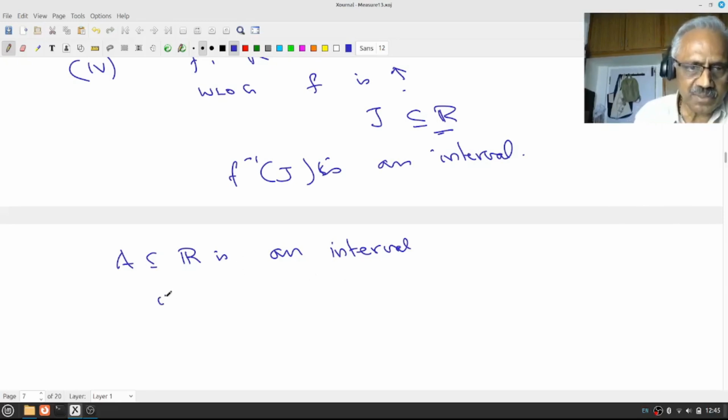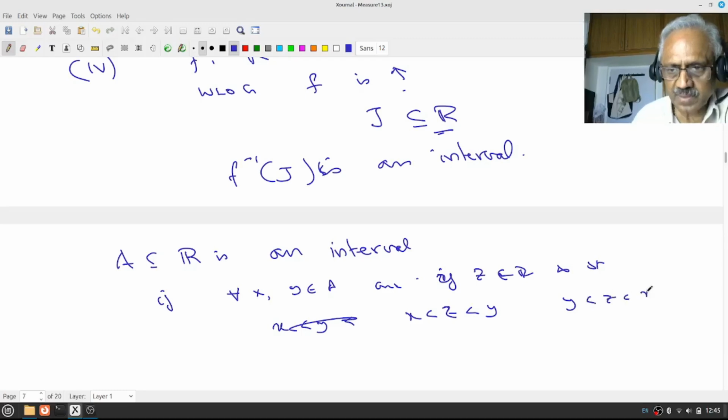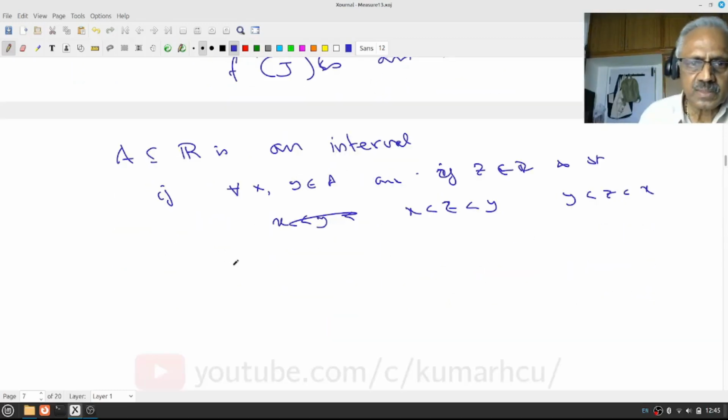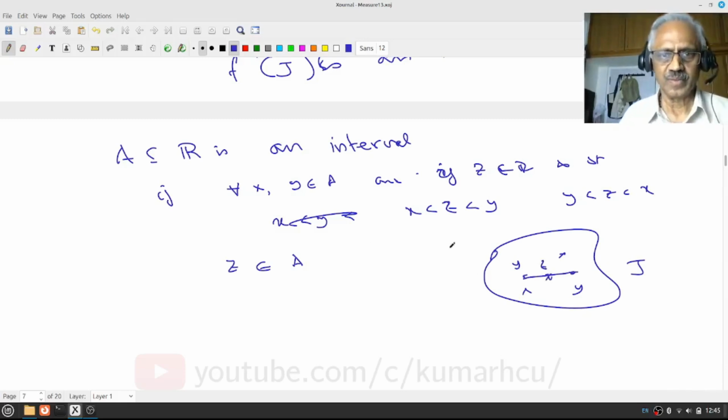I say A is an interval if for every x, y in A, and z in R such that x less than z less than y, or maybe y less than z less than x, z also belongs to A. That is, if you give me 2 points x and y in my set J, then any point z in between them should also be there. That's the interval definition.